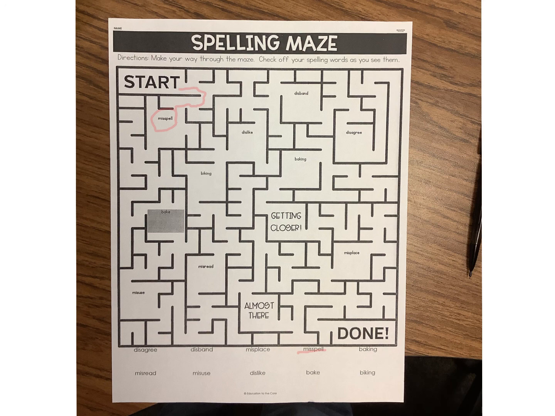Now I'm going to go back into my maze. I want to see if I can get to another word. Following my maze. Oh, I'm coming to the word bake. Remember, bake's syllable type is a long vowel silent E. I'm going to go to the bottom of my paper and cross off the word bake. Good job. Pause the video if you need time to catch up.